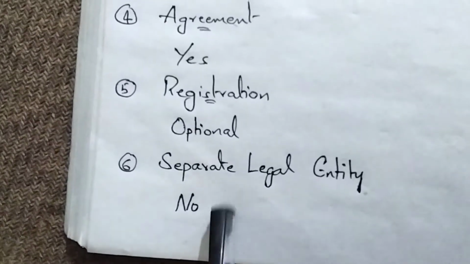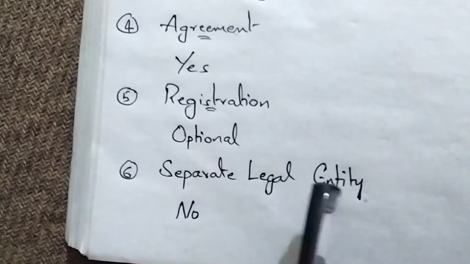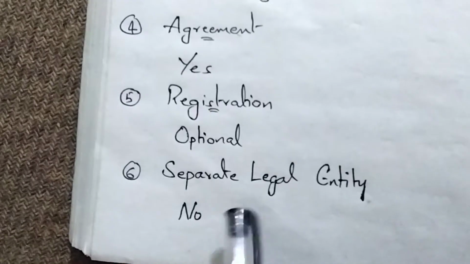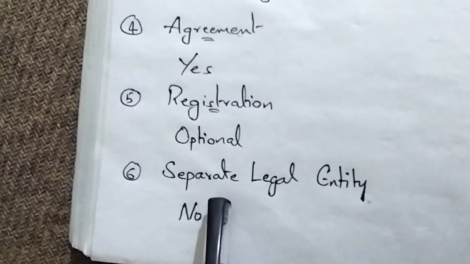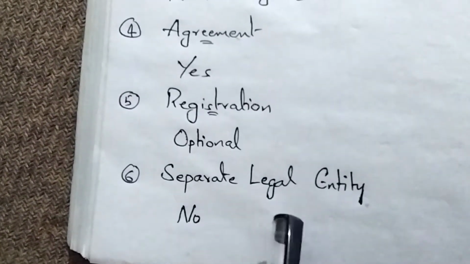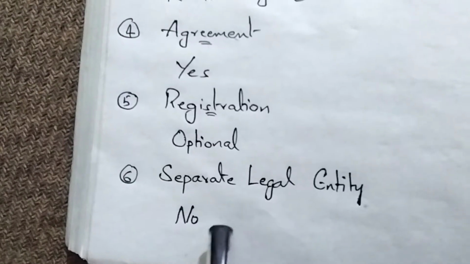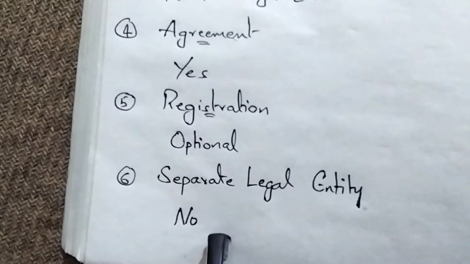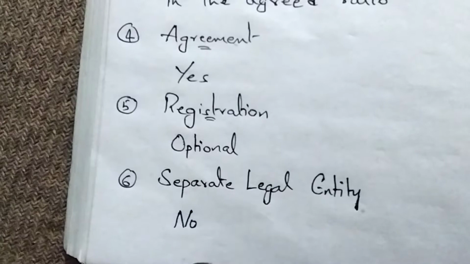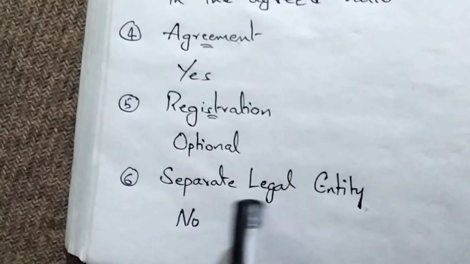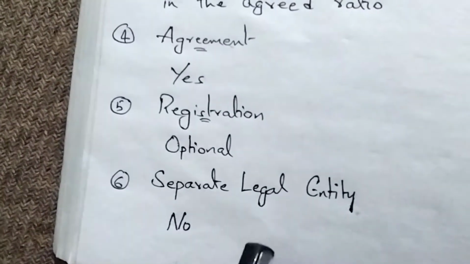Yes. Why? Because that is the reason why the government let Vijay Mallya go out of India. Why? Because he is claiming that my company had made the debts but not me, as per the separate legal entity concept. That's why they are giving some reliefs to Vijay Mallya, who is in London.